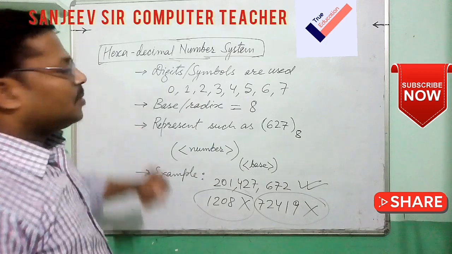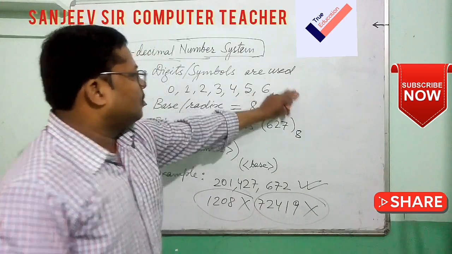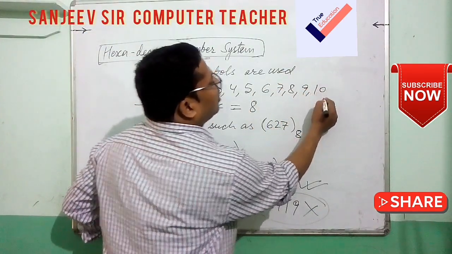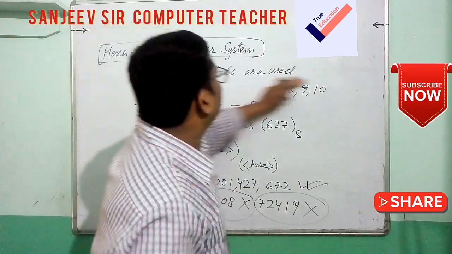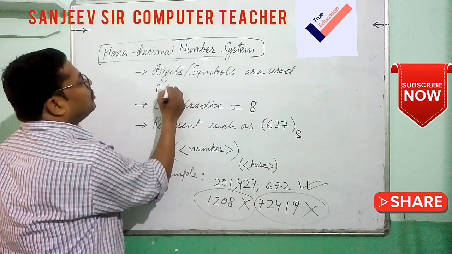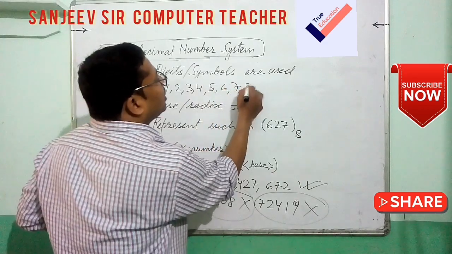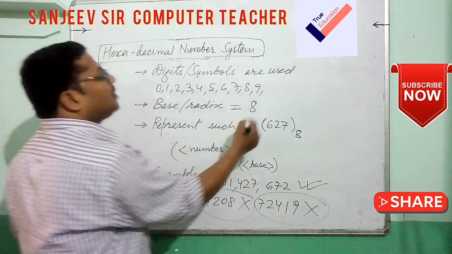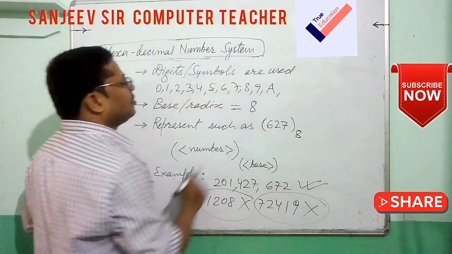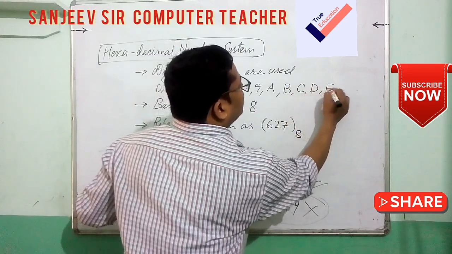In the hexadecimal number system, the digits and symbols used are 0 to 9, that means 0, 1, 2, 3, 4, 5, 6, 7, 8, 9. And in place of 10, we write capital A. That character is used as a symbol, A. Capital B, capital C, capital D, capital E, and capital F.